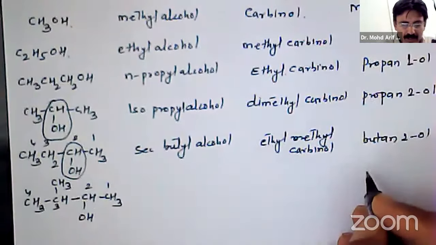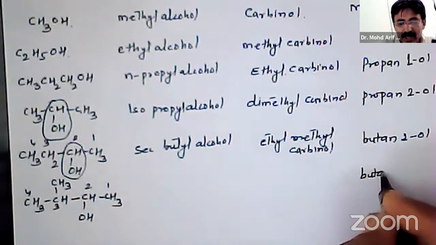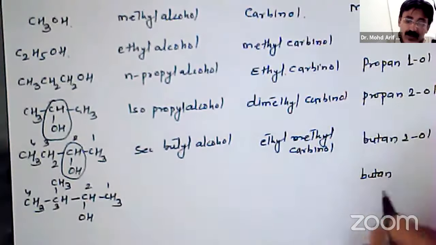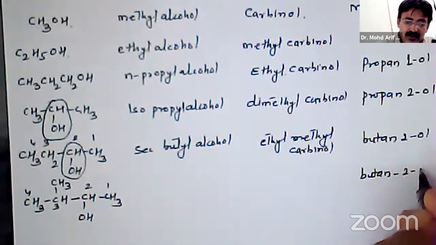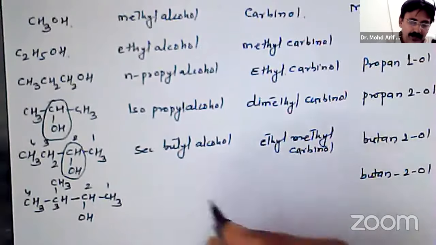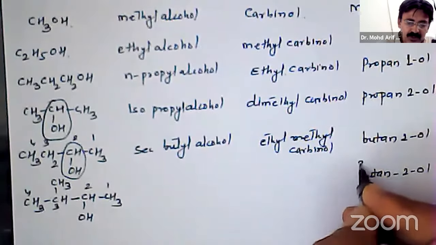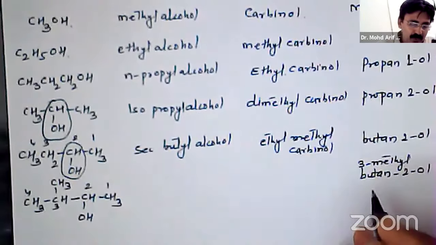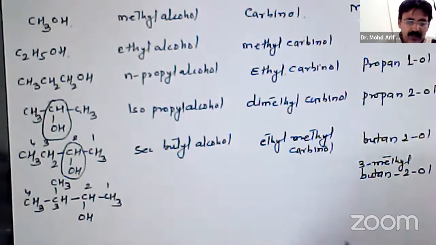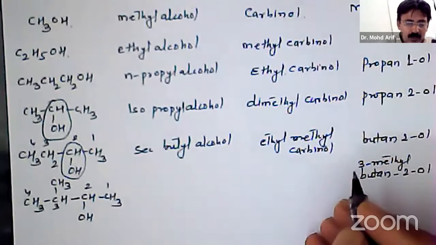The longest chain contains 4 carbons, butane. OH is on the second, so 2-ol, and methyl is on the third position. So 3-methylbutan-2-ol is the name of this compound in IUPAC.